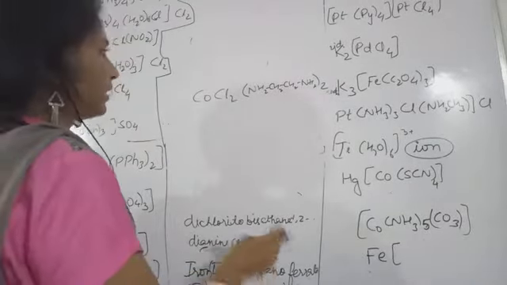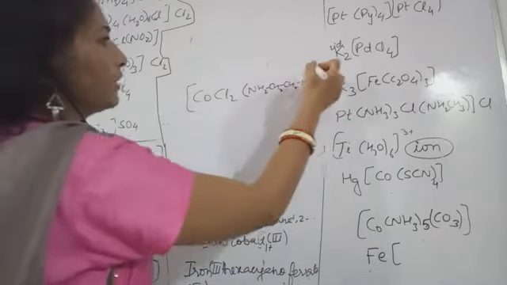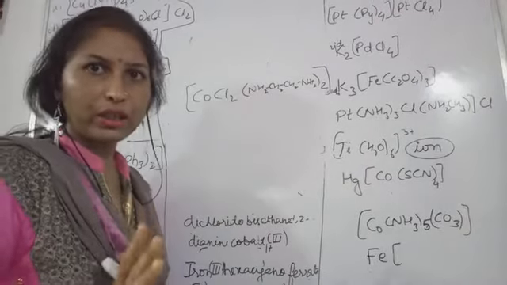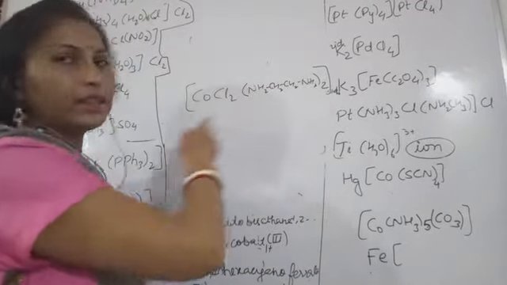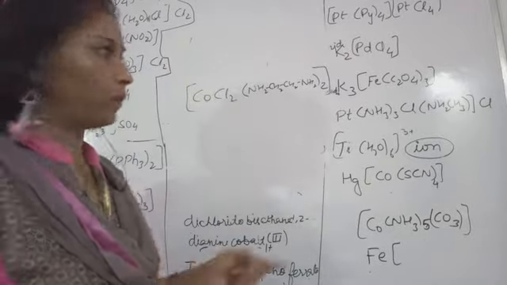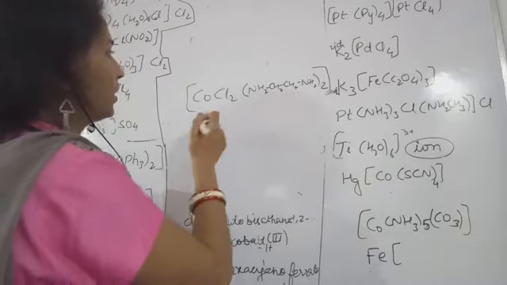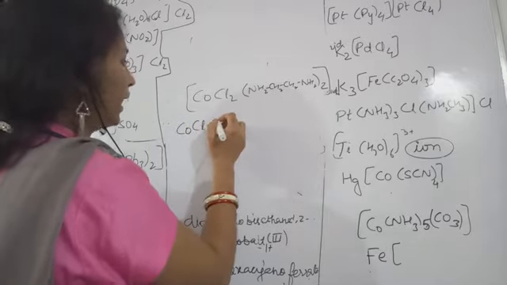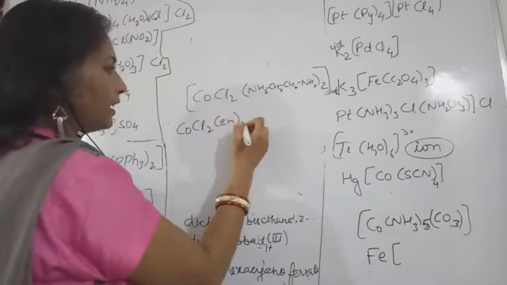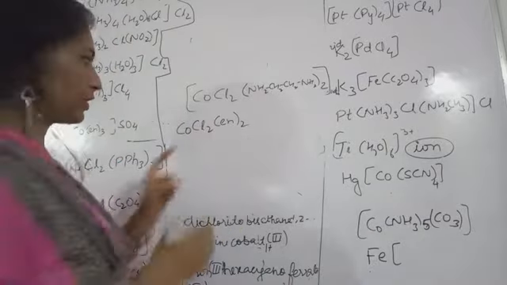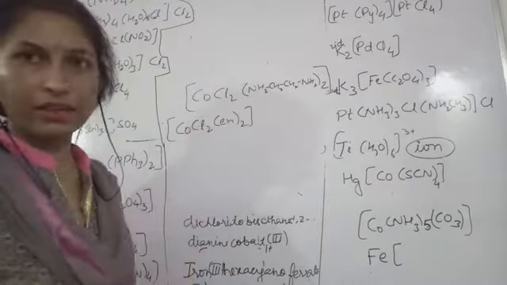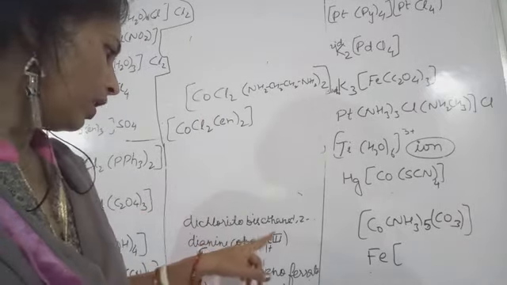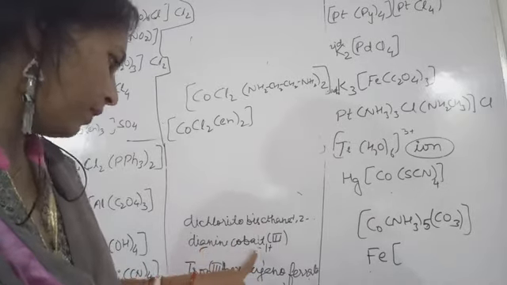And cobalt 3, this is the case, and no counter ion is given. If no counter ion is given, that means this complex is neutral. So in this case, Co, Cl2, and if you want, you can write like this, en twice of this. In a square bracket you will write. Next is what? Yes, dichlorido bis ethane 1,2-diamine cobalt 3.